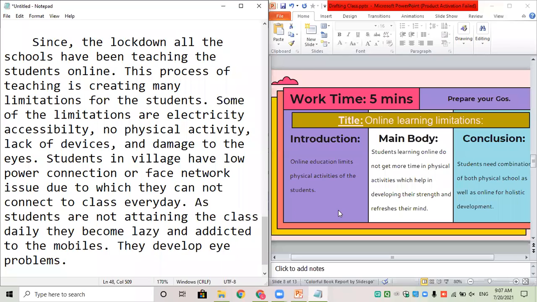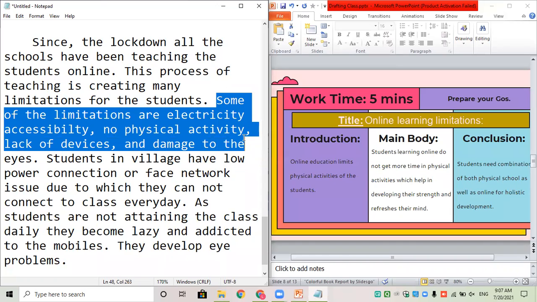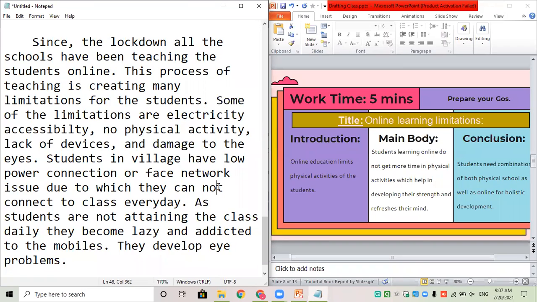So what I've done is whatever the 3 points, 4 points I had written in the introduction over here, I have just elaborated those in a little bit of detail in my main body. So you have already done it. You just need to add it. That's it.